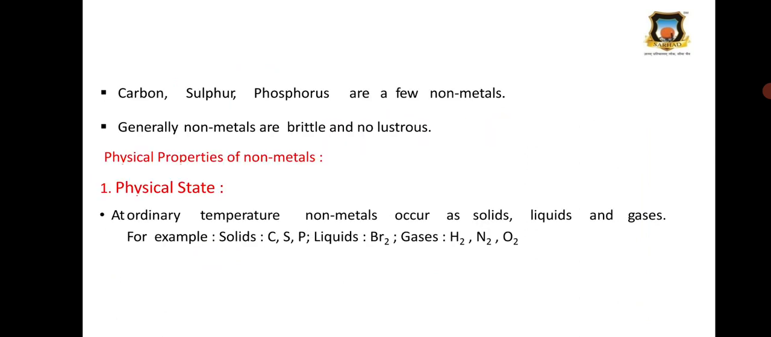Then non-metals. Carbon, sulfur, phosphorus are a few non-metals. Generally, the non-metals are brittle and non-lustrous. Now the physical properties of non-metals. Physical state: at ordinary temperature, non-metals occur as solids, liquids, and gases. For example, carbon, sulfur, and phosphorus are present as solids at ordinary temperature. Then bromine is present in a liquid state. Then hydrogen, nitrogen, oxygen are gaseous in nature at ordinary temperature.